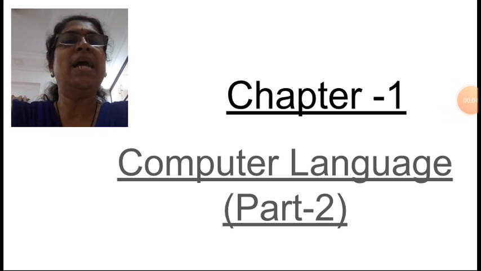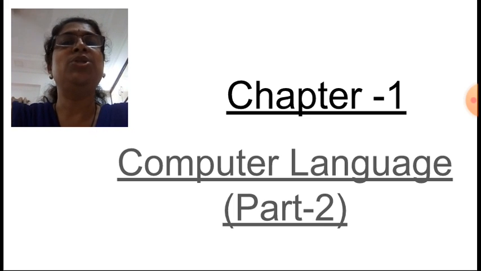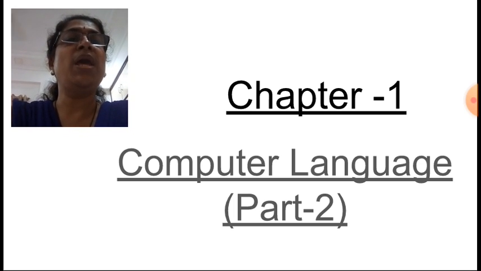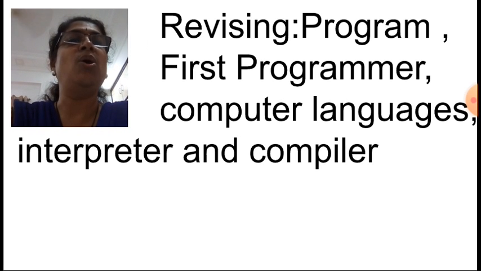In the first class, that is computer languages part 1, we have learned a few languages, what is a program, all that. In this chapter also we are going to learn the remaining languages and types of computers and something more. So first we will revise what is a program, who was the first programmer, what are the computer languages, what is an interpreter and compiler, all this.